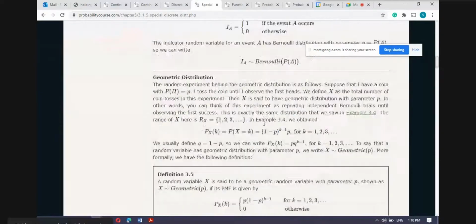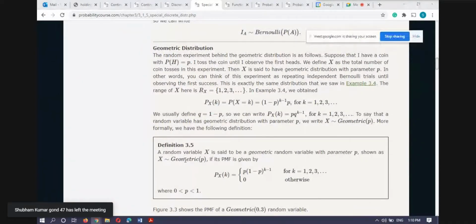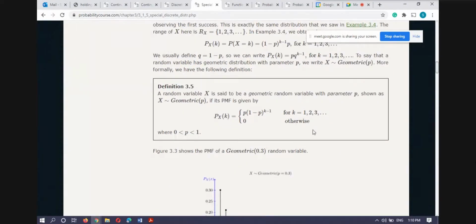This was already discussed, and then the geometric distribution was also discussed. The probability mass function of the geometric distribution is this one, and this is the notation I will use, and you have to remember this one with parameter P.